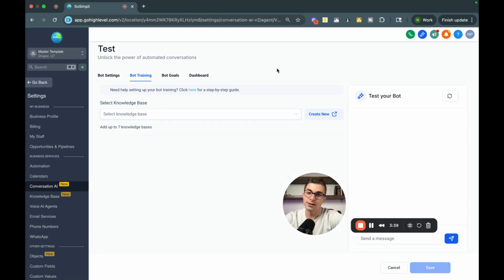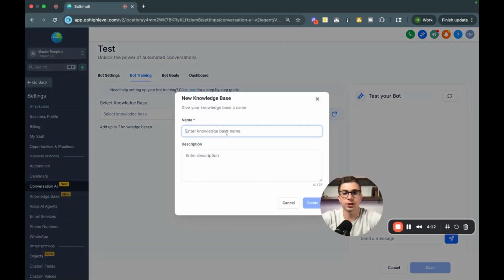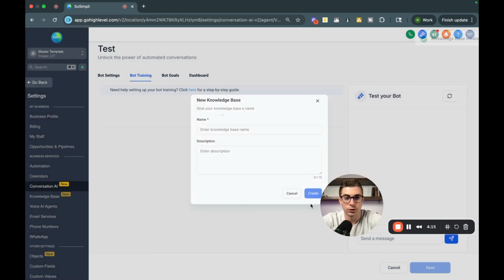So the use case for that is maybe say you serve one niche. Maybe for a lot of these niches, every business is a little bit different, but say you're serving roofers. Maybe for roofers, people will ask questions about, hey, when should I replace my roof? What should I look for when I'm looking for different damage on my roof to know if it is a good time to replace? Maybe there's some common questions in there that you can use for multiple businesses, and so you don't have to rebuild it every time. You can load your knowledge base. But I'll show you here how you can create a new one for yourself. So we're just going to name this test, and we're going to do create right here.